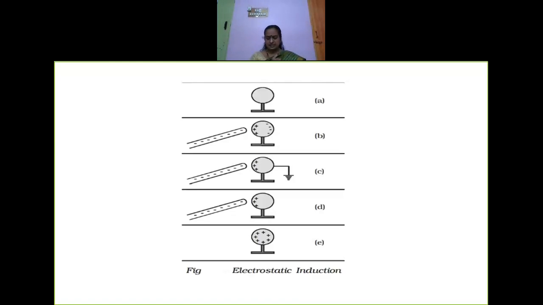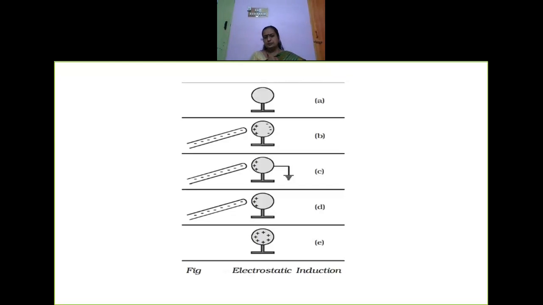So let us consider a conductor. The first diagram is an uncharged conducting sphere. Uncharged conducting sphere in the sense the charges are neutral in that sphere. Suppose you have 10 electrons, you have 10 protons, means the charges are neutral. Okay, so it is a neutral sphere, definitely a conducting sphere. Now I have kept the sphere on an insulating stand. So that is the first diagram.